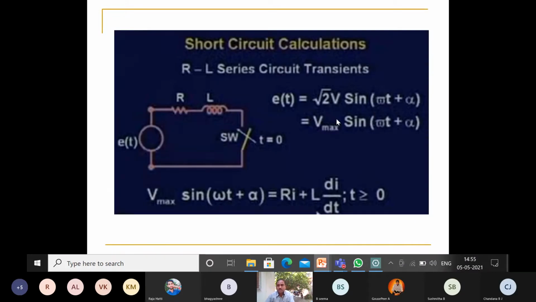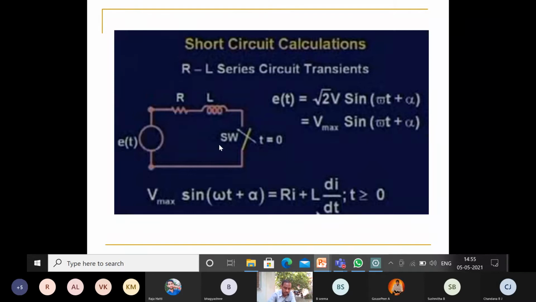So how will you write the short circuit calculation? This is the same RL lumped series circuit, where at t equal to 0 you are closing the switch. So e of t is equal to root 2 V into sine of omega t plus alpha. What is root 2 V? That is equal to V max. So we can write e of t equal to V max sine of omega t plus alpha.